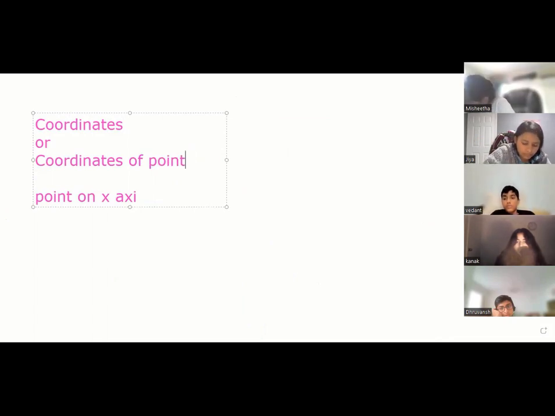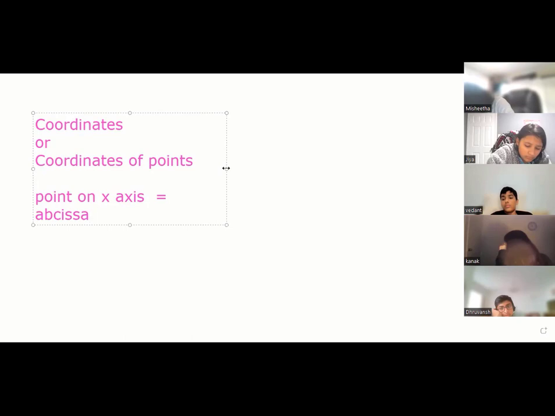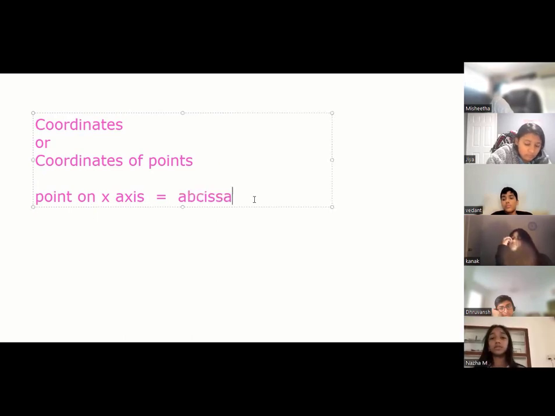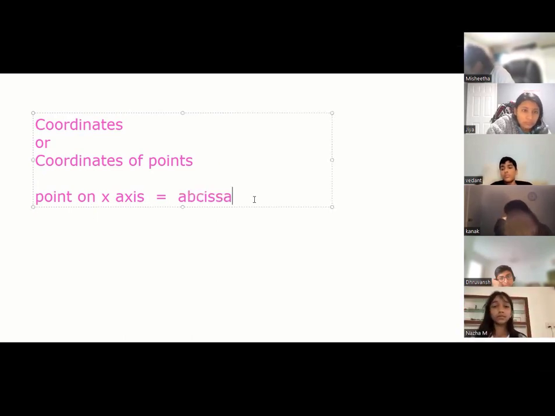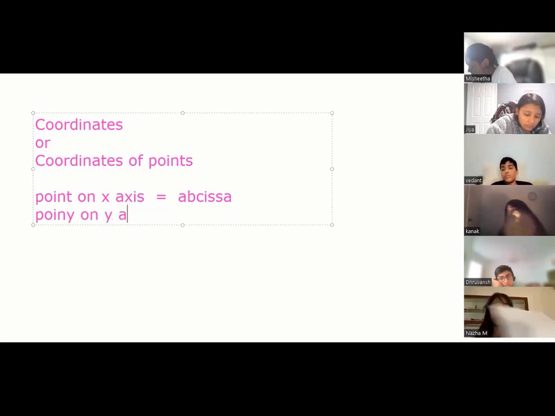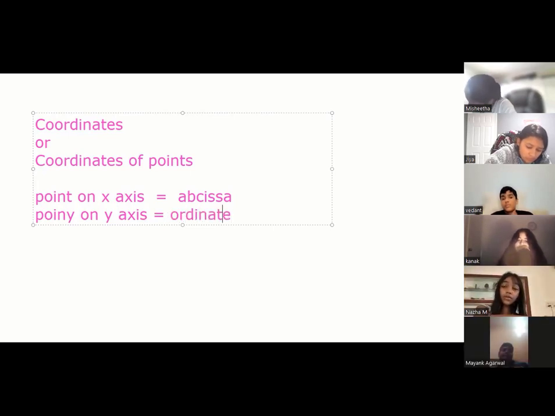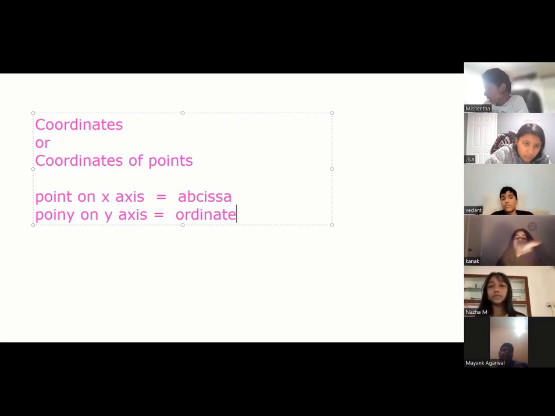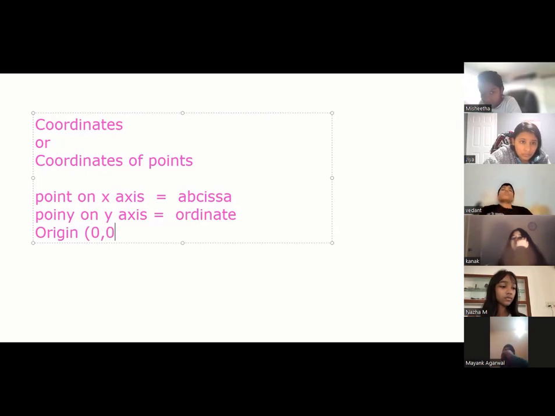A point on the x-axis is known as abscissa. Whatever point you plot on the x-axis, it is known as abscissa. A point on the y-axis is the ordinate. Those are the names. Origin is 0 always.